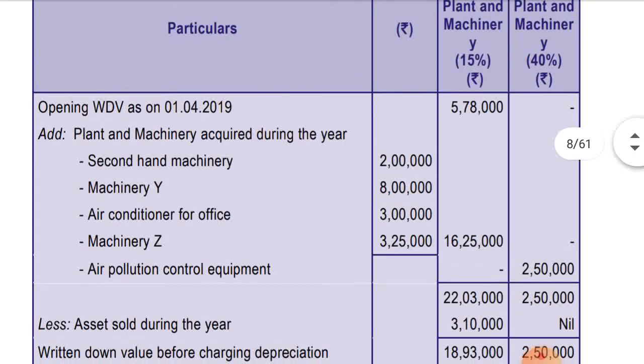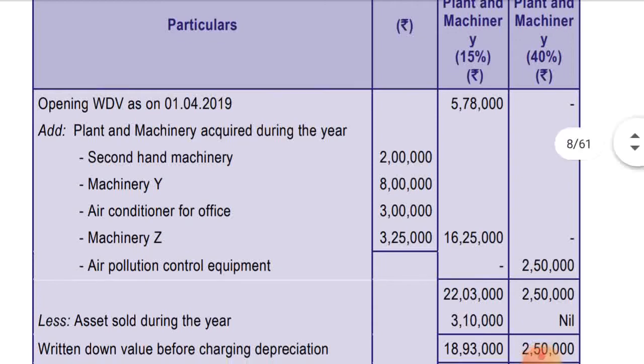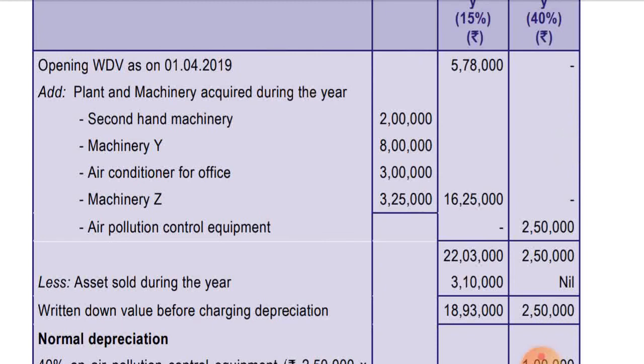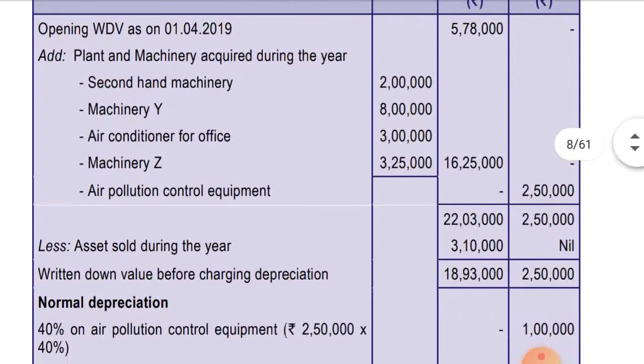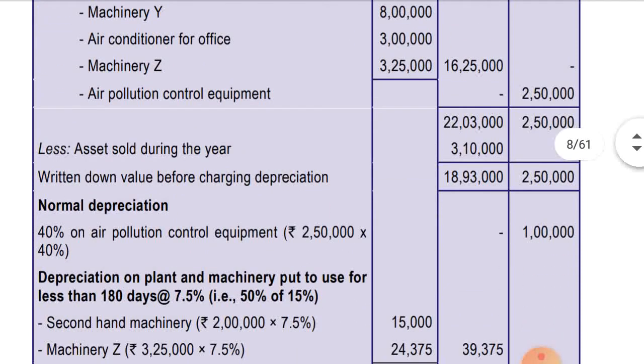Okay, from this 3,10,000 will be deducted as asset sold during the previous year. Only the sale value will be deducted, that is, the money payable. So after deducting 3,10,000, WDV before charging depreciation is 18,93,000, and in case of the 40% rate, 2,50,000, as no money payable was there. So on this depreciation will be allowed, additional as well as normal depreciation.